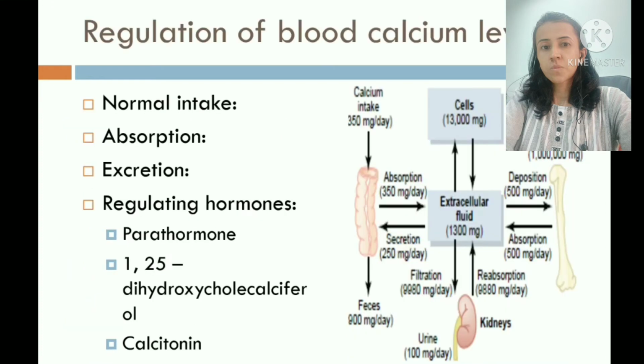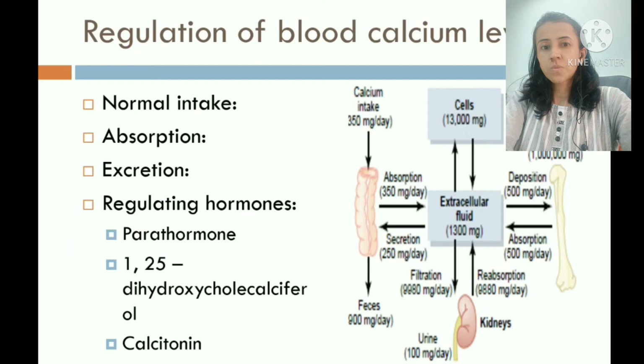Now, regulation of blood calcium level. Normal intake of calcium in adult is about 1000 milligram, as well as 600 milligram calcium comes from secretion, from which 350 milligram per day is intake, plus 250 milligram per day which enters through intestine, all that is absorbed and remaining is excreted.